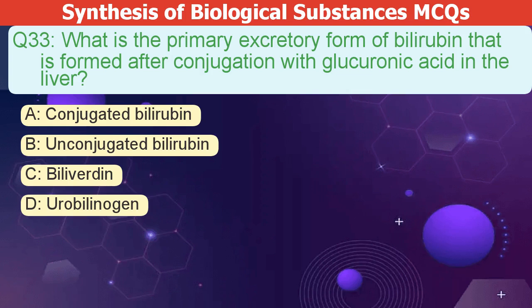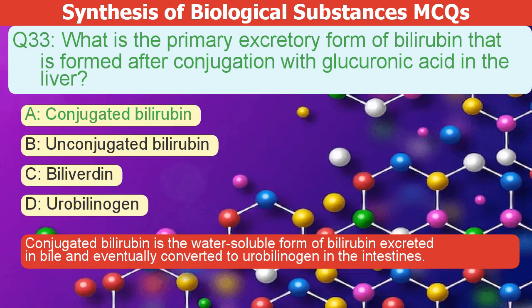What is the primary excretory form of bilirubin formed after conjugation with glucuronic acid in the liver? A. Conjugated bilirubin. B. Unconjugated bilirubin. C. Biliverdin. D. Urobilinogen. The correct answer is A. Conjugated bilirubin is the water-soluble form of bilirubin. It's excreted in bile and eventually converted to urobilinogen in the intestines.